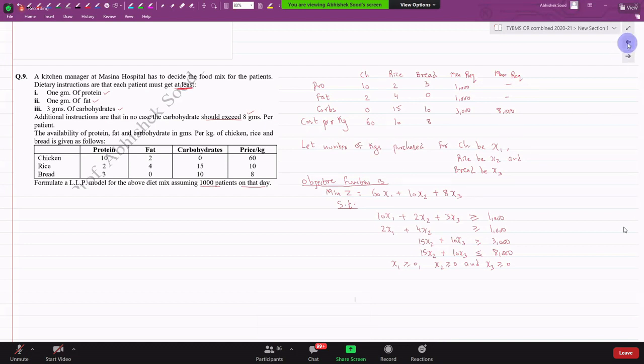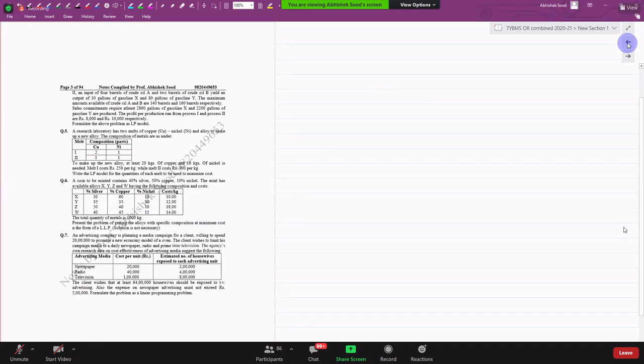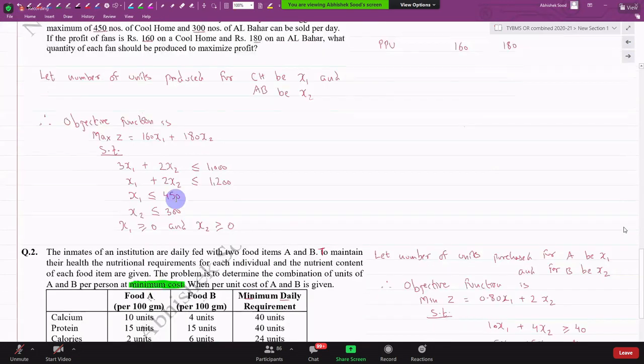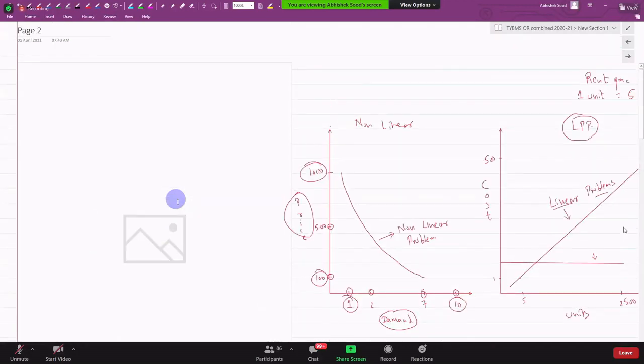Let us go back to a very good sum. Now we'll increase the difficulty level.